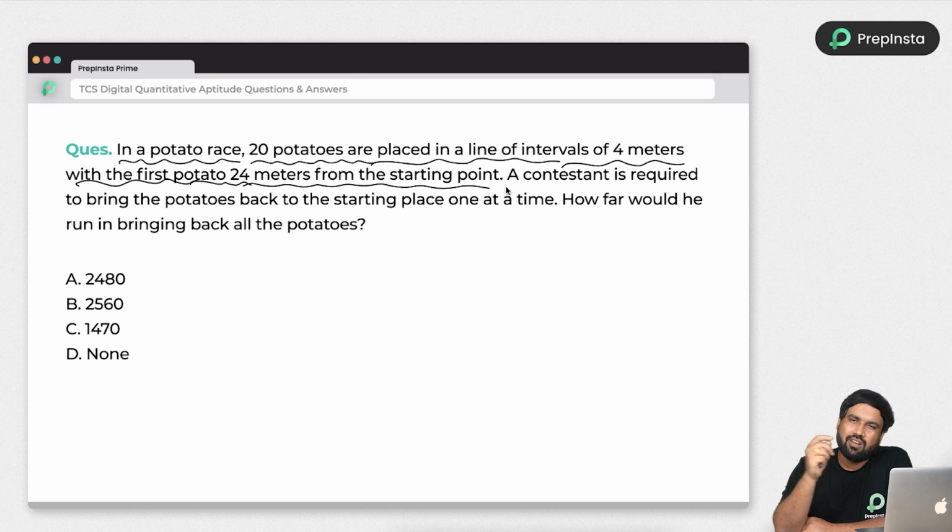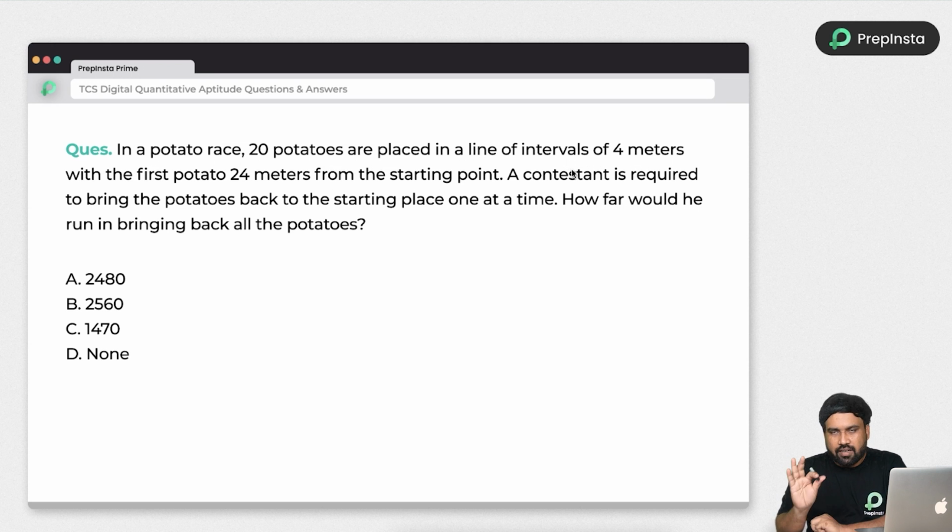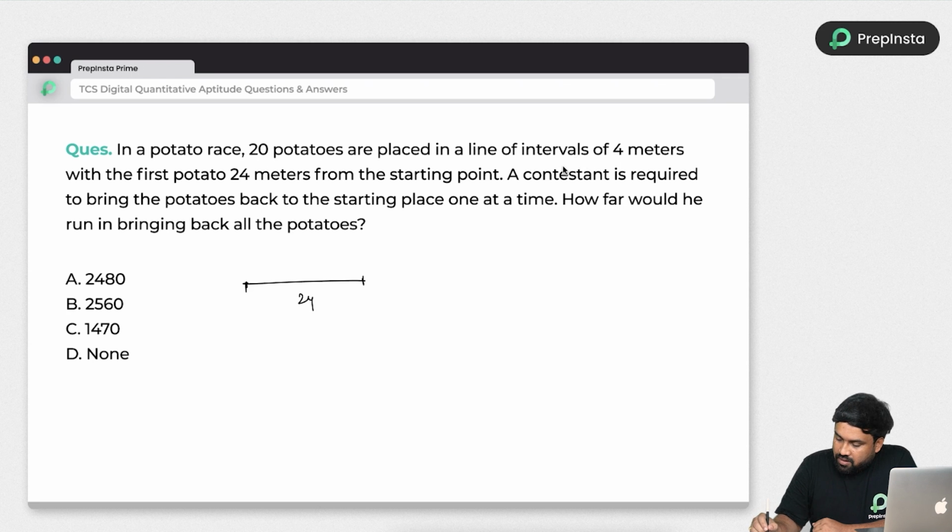Parallelly do the solution or some keynotes so that you don't have to read the data again. This is the best practice you need to do when you are doing advanced quant topic. So this is the starting point and the first potato is placed at 24 meters. And after that, an interval of 4 meters, every potato is placing. Okay, cool.